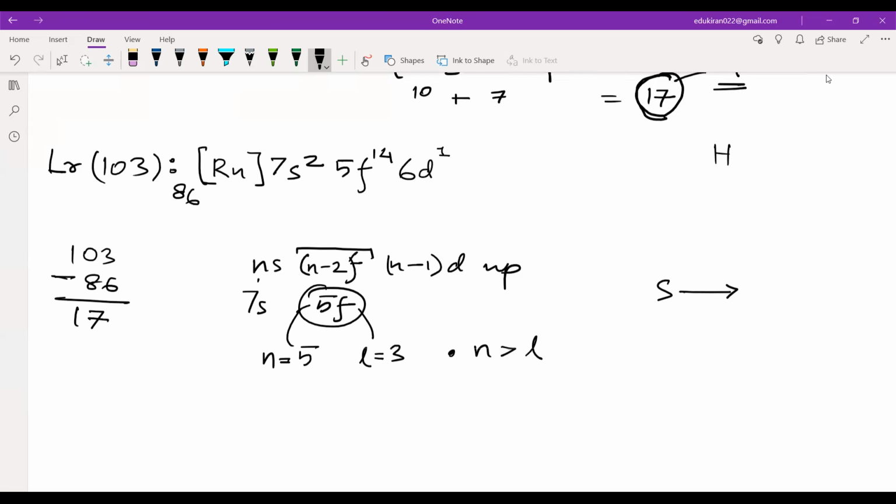Yes, Lawrencium is 103. It is 86, 103 minus 86 is equal to... This is problematic. Wait a second. This should be coming in the f block. Sir, I got the same answer. You got the same answer. Yes, sir.